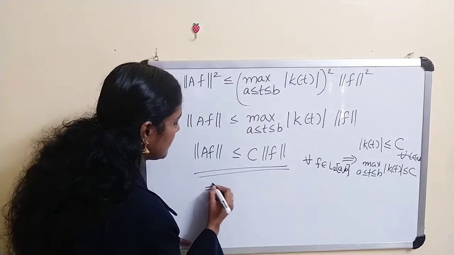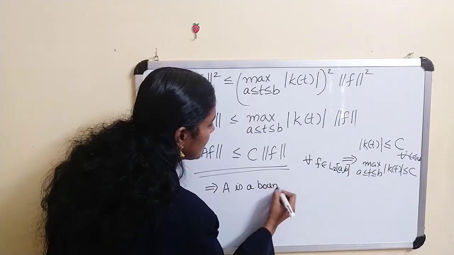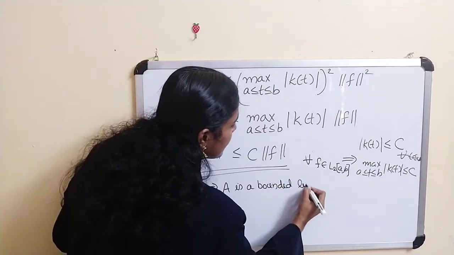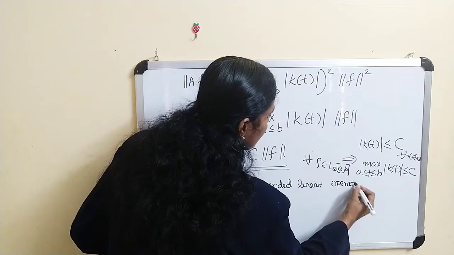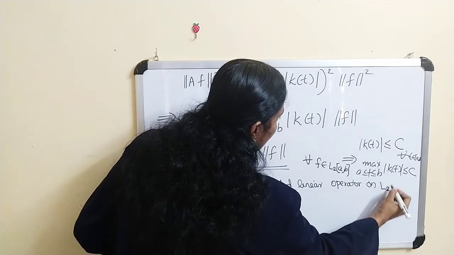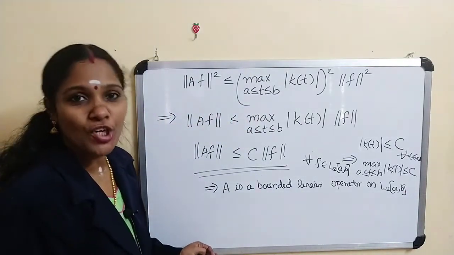This implies A is a bounded linear operator on L2 [a, b]. Now we have to find norm of A.